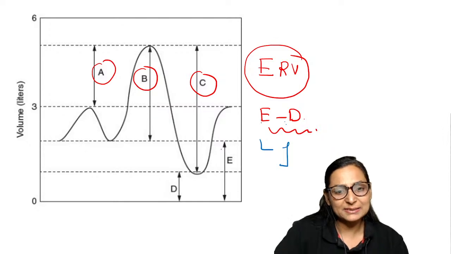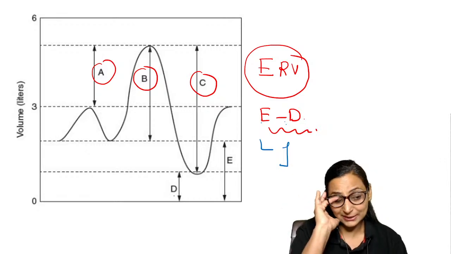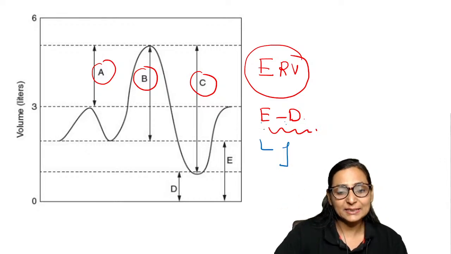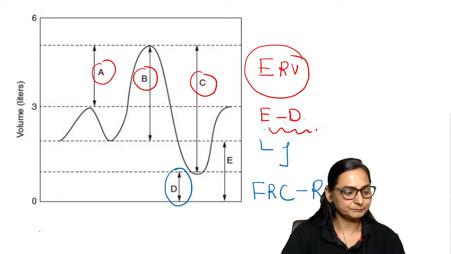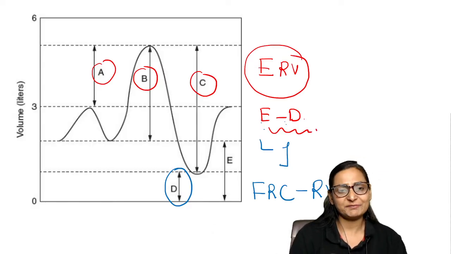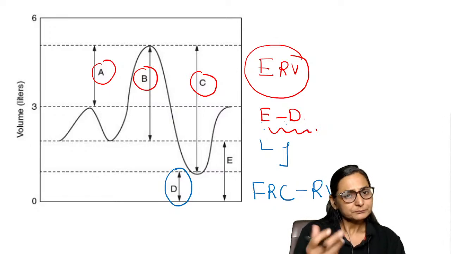What is this E minus D? What is this E and what is this D? This E is your FRC and D is your residual volume. So it is FRC minus residual volume. This is a simple question, a very typical INICET pattern of question where you will be given a simple case presentation and asked the physiology behind it.